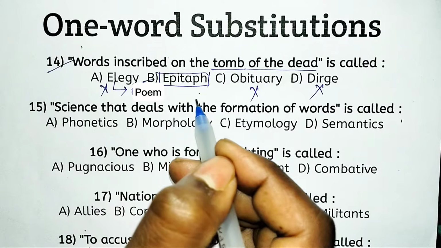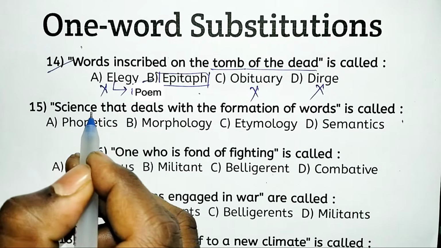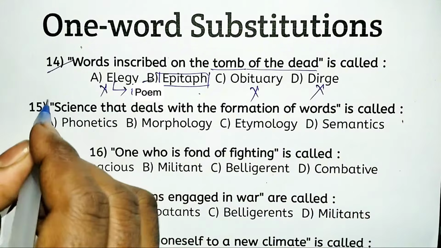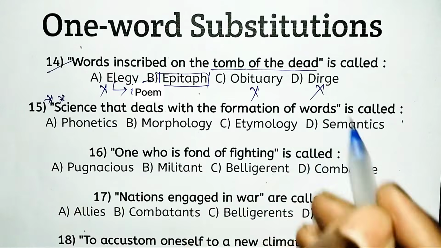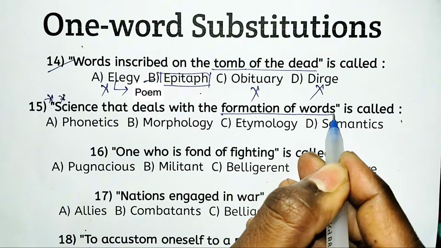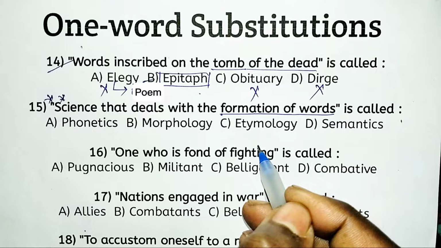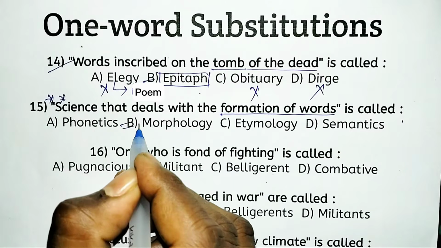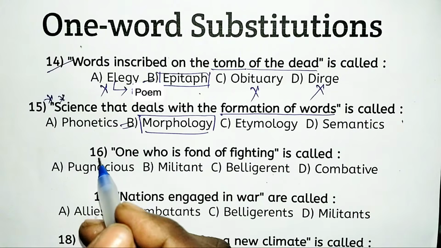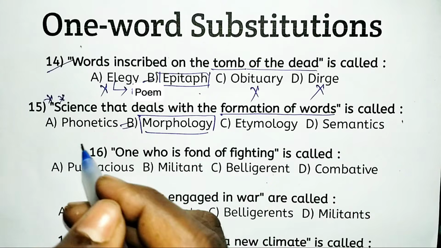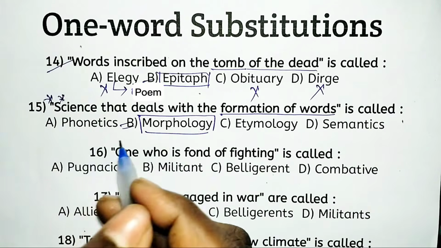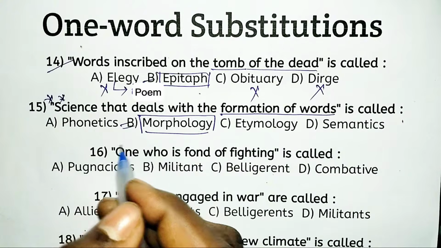Understand? Very good. So next one, science that deals with the formation of words. What is it called? This one is very important. The one word is related to the formation of words, so obviously option B, morphology. Actually, morphology studies how words are framed using roots, prefixes, suffixes. Understand? So look at the other options.